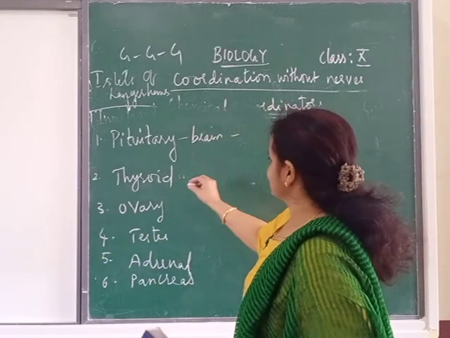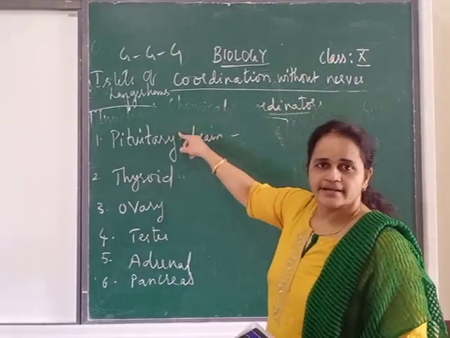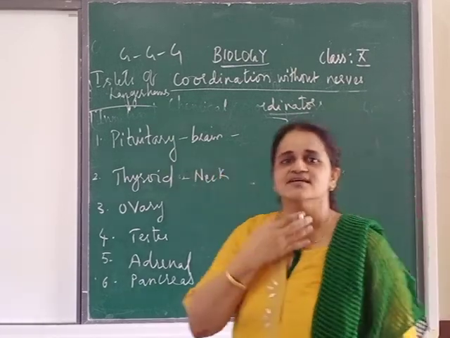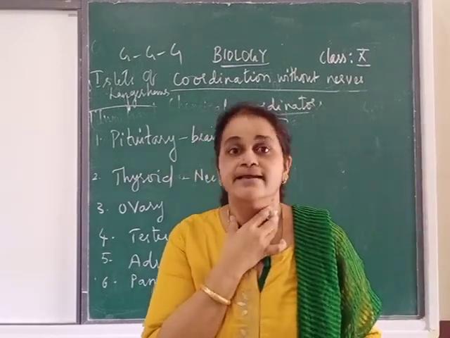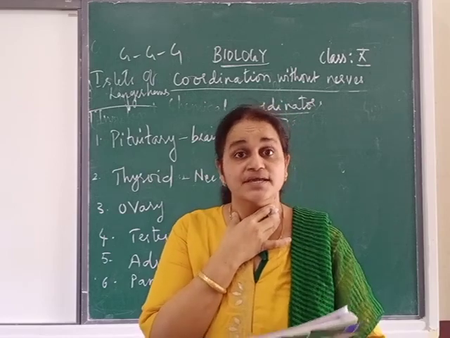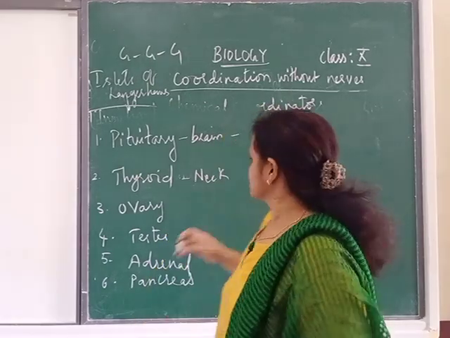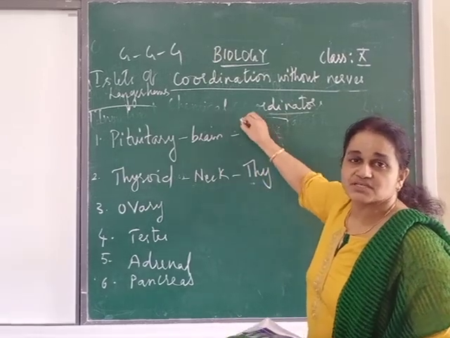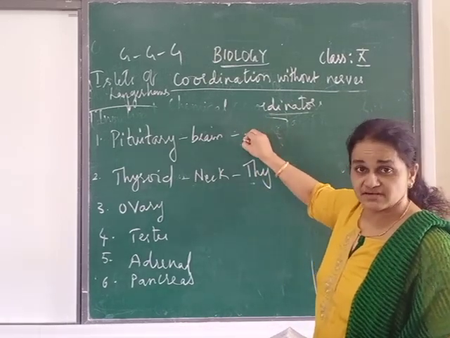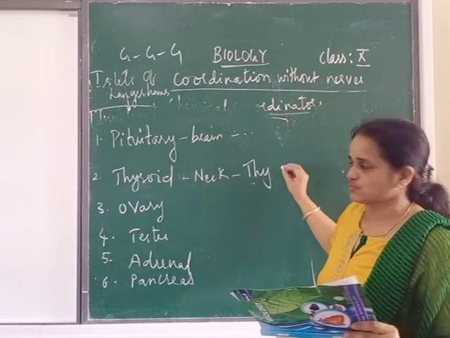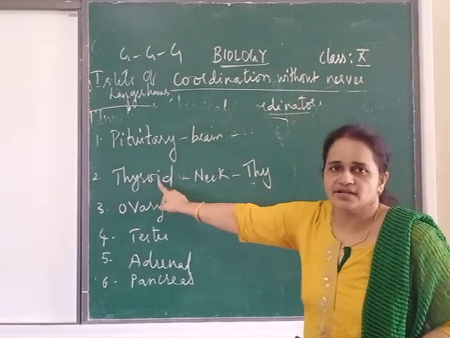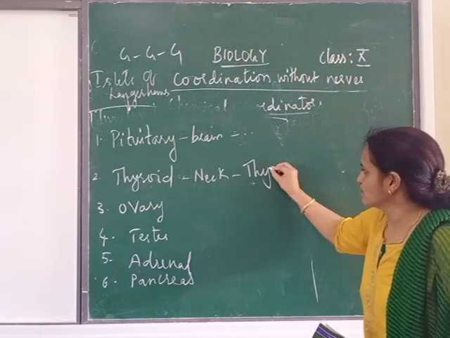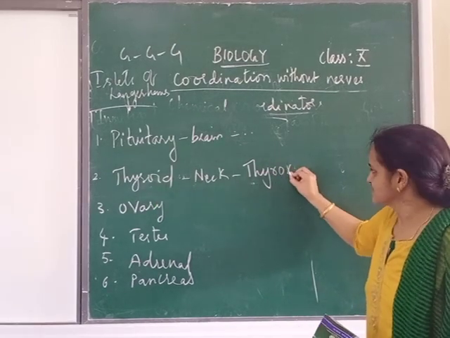Next one, after the head we will go to the neck. In this neck portion also we have a gland that is called thyroid gland. Now see the name, only one is there. See why I didn't write pituitary, because there are 7 to 8 hormones. 7 hormones are there. You have to look into the textbook. Now see thyroid. Look at the name thyroid and see the hormone thyroxine.